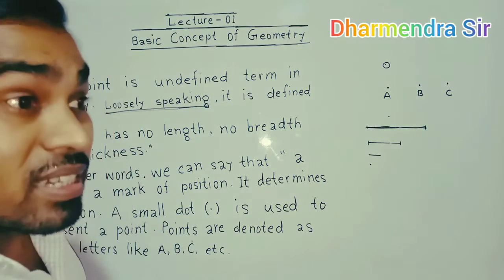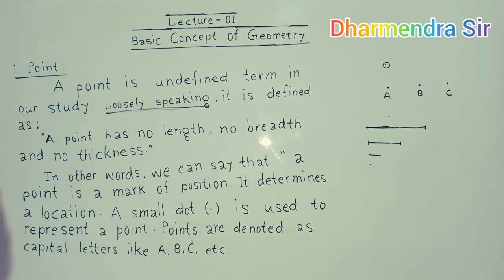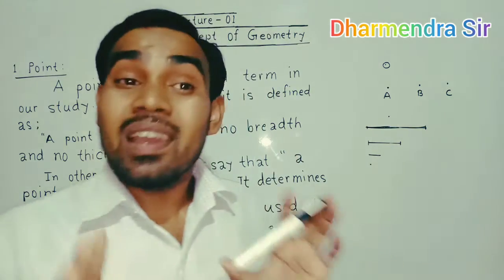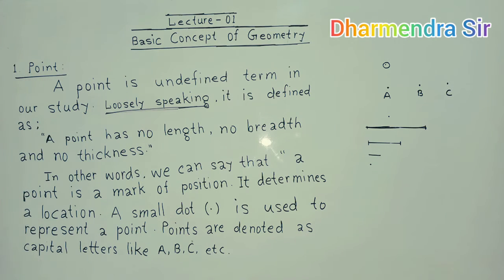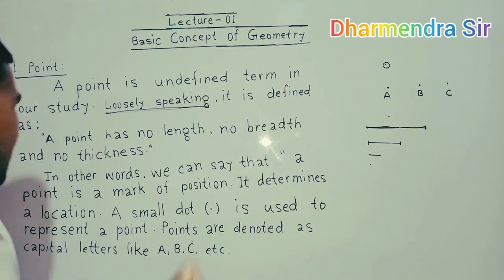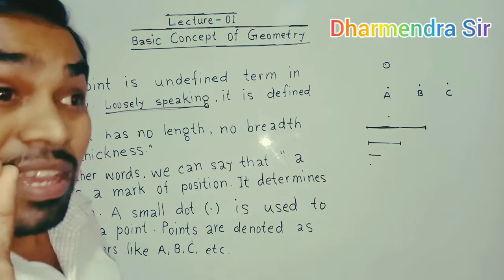Also, a point is a mark of a position of something. It also determines a location.